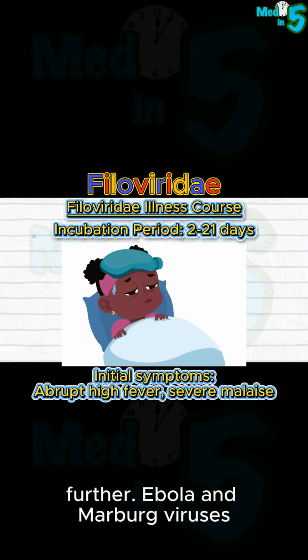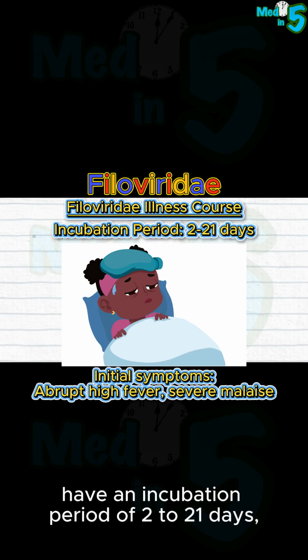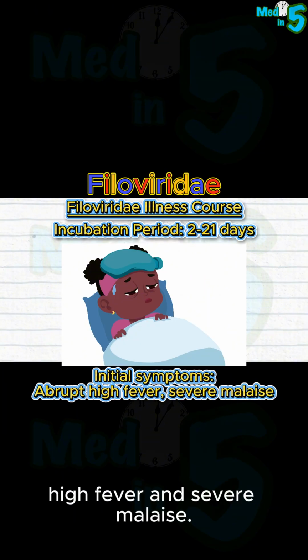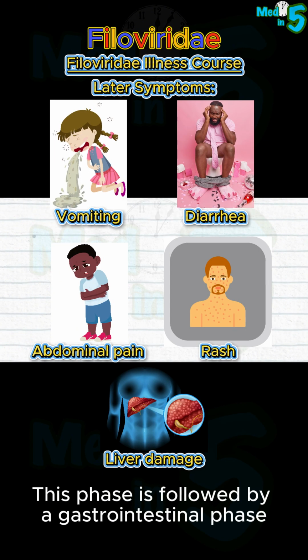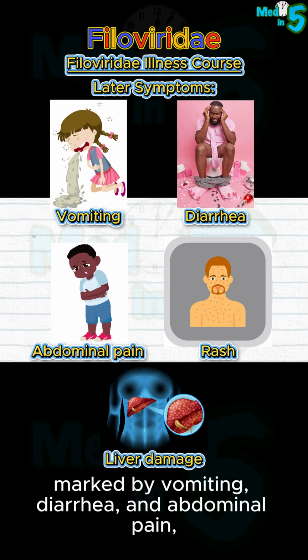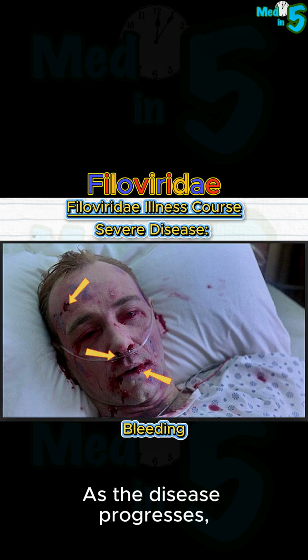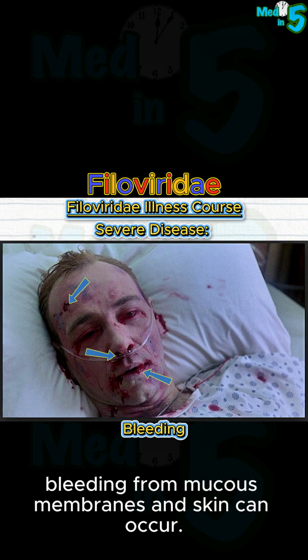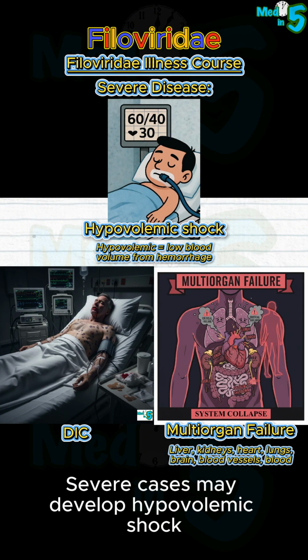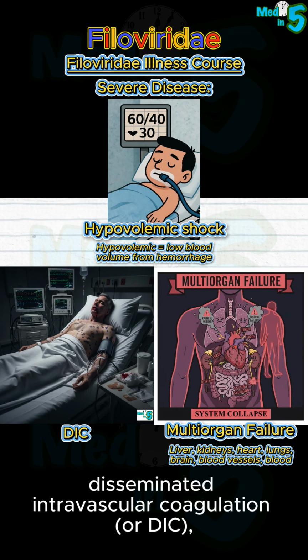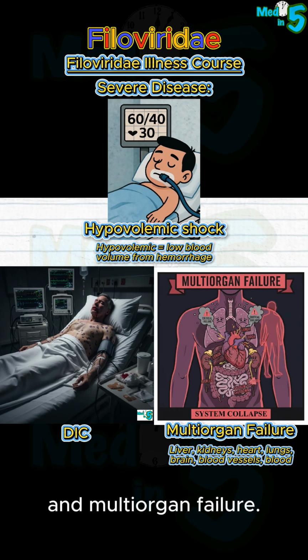from spreading further. Ebola and Marburg viruses have an incubation period of 2 to 21 days, after which patients develop an abrupt high fever and severe malaise. This phase is followed by a gastrointestinal phase marked by vomiting, diarrhea, and abdominal pain, sometimes accompanied by rash and liver damage. As the disease progresses, bleeding from mucous membranes and skin can occur. Severe cases may develop hypovolemic shock, marked by severely low blood pressure, disseminated intravascular coagulation or DIC, and multi-organ failure.